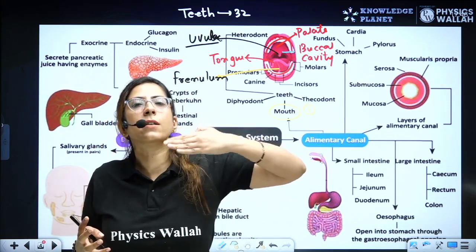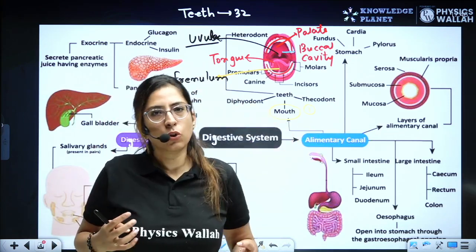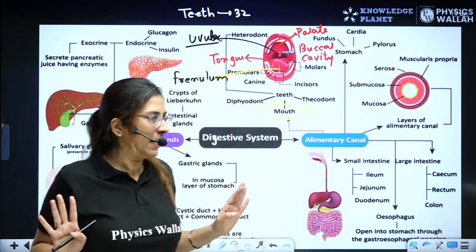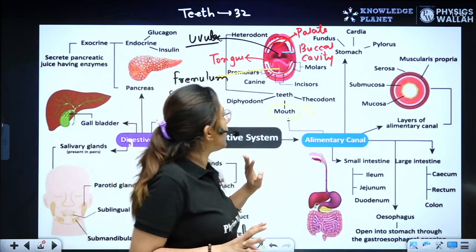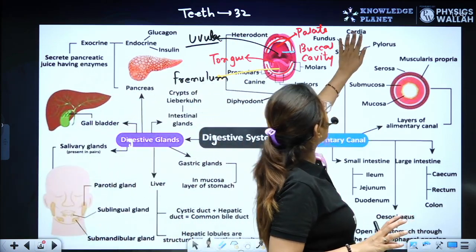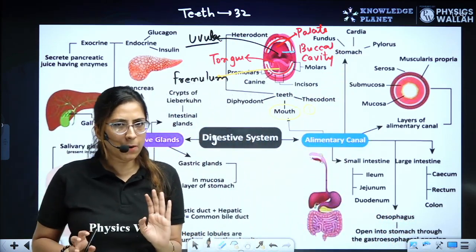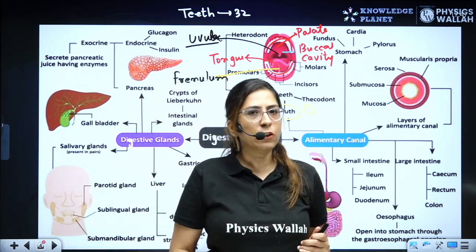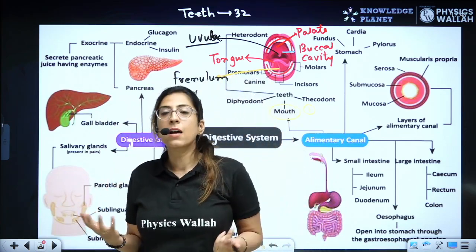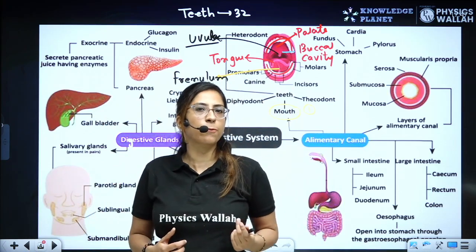So it covers the upper region of the nose. Yes, interesting. So with this we have completed your mouth region. Let's move towards the next region, that is the stomach. Before talking about the stomach, we have one canal that is termed as the esophagus. It's just a canal which helps in the passage of food.